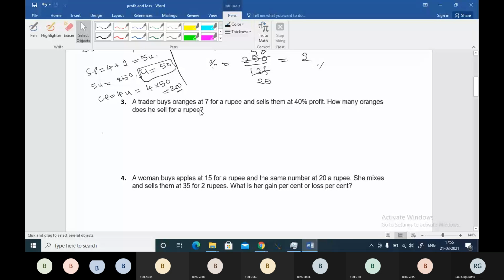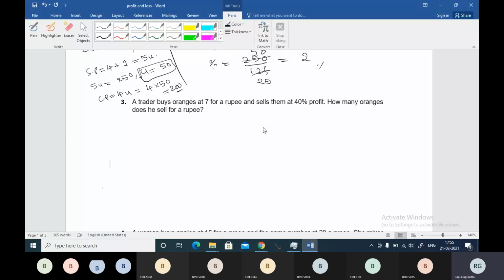Two. No. Come on, do it again. A trader buys oranges at 7 for a rupee. So he is getting 7 for 1 rupee and sells them at 40% profit. Five. Yeah, 5. 5 is the correct answer. How many oranges does he sell for a rupee? Yeah, if he sells 5 oranges for 1 rupee, then we will get the profit.